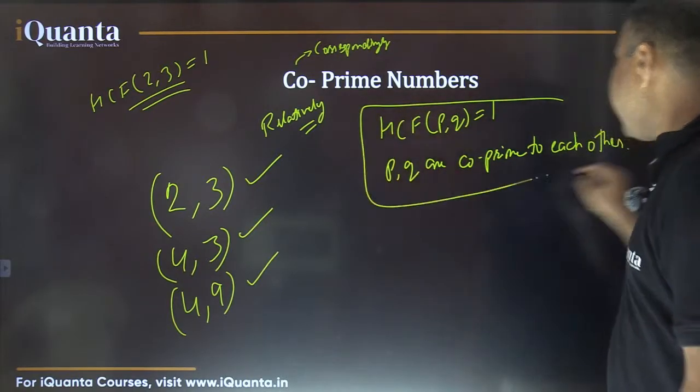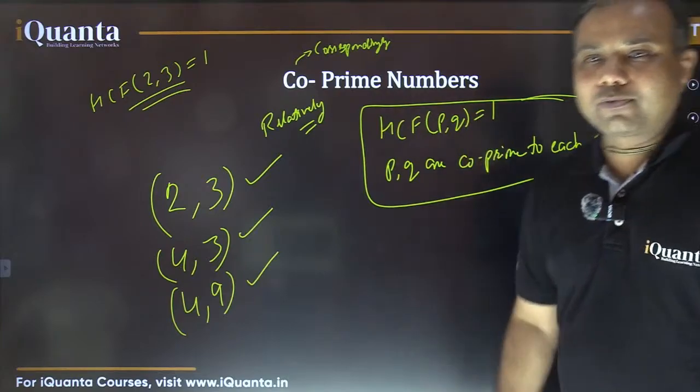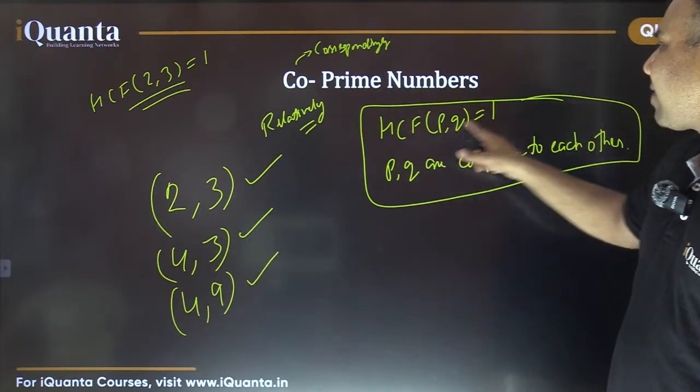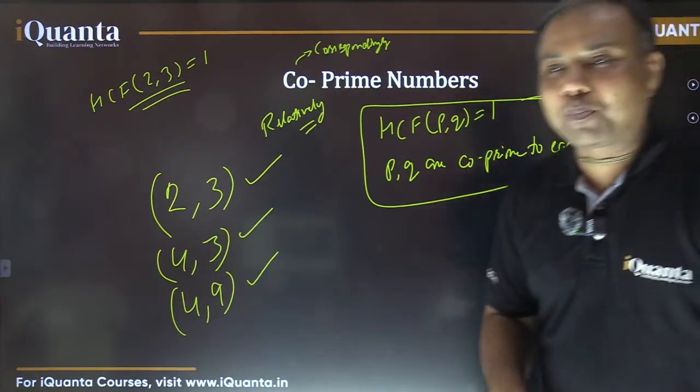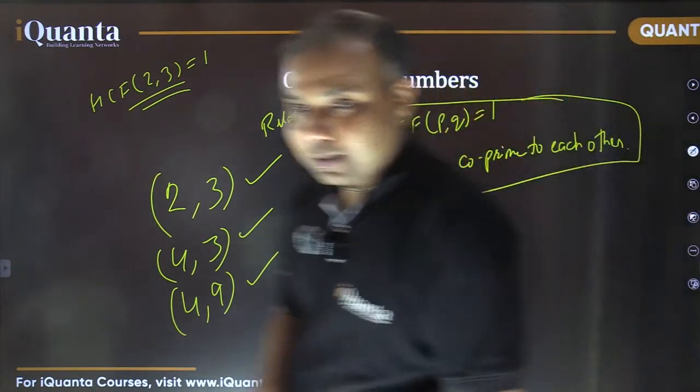Fine. So that is the key learning from here. When two numbers have highest common factor 1, then they are said to be co-prime to each other. Is it okay?